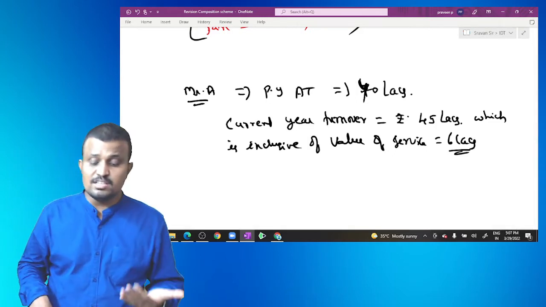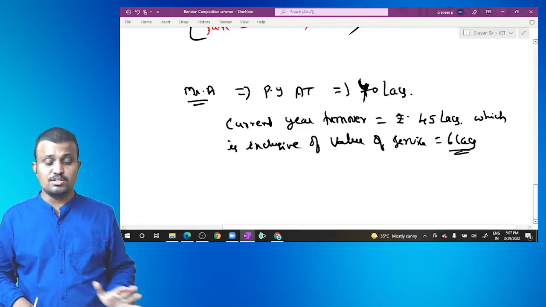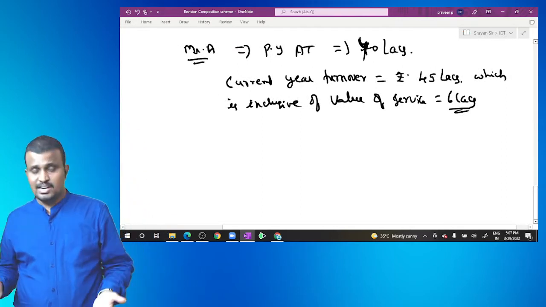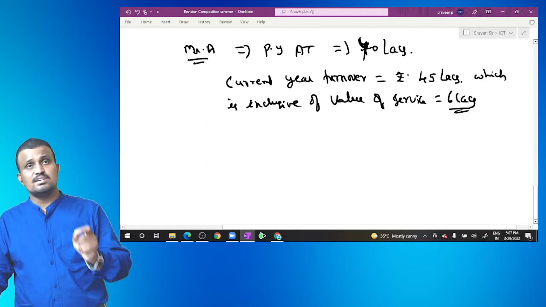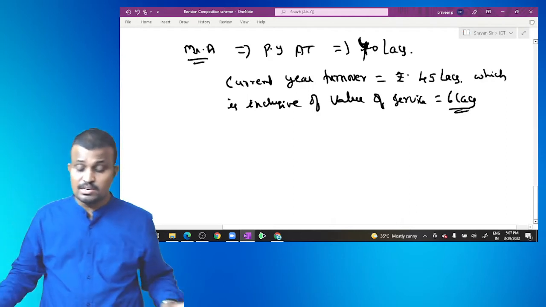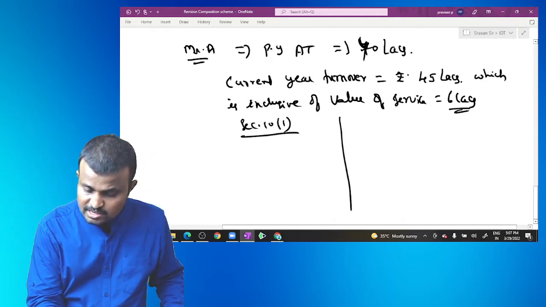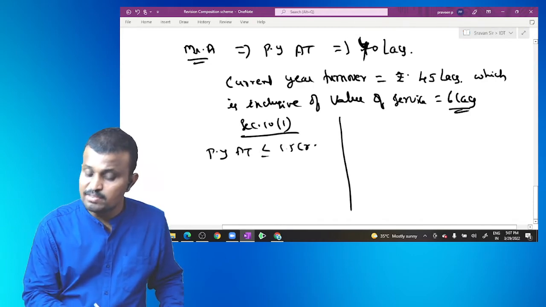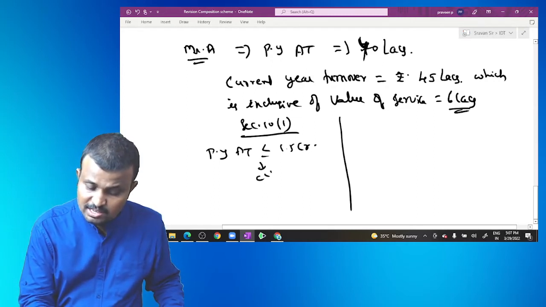Now apply the composition scheme: whether section 10(1) is applied or section 10(2) is applied. So remember, we have to check 10(1) first and then 10(2)(a). Coming to section 10(1), the previous year aggregated turnover is less than or equal to 1.5 crore, so that party is eligible for opting composition scheme in the current year.